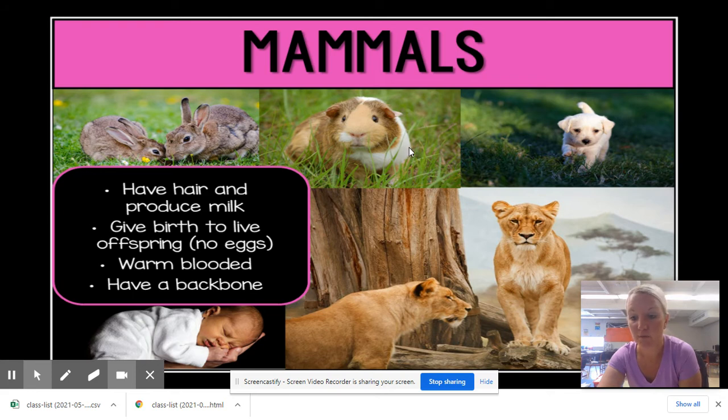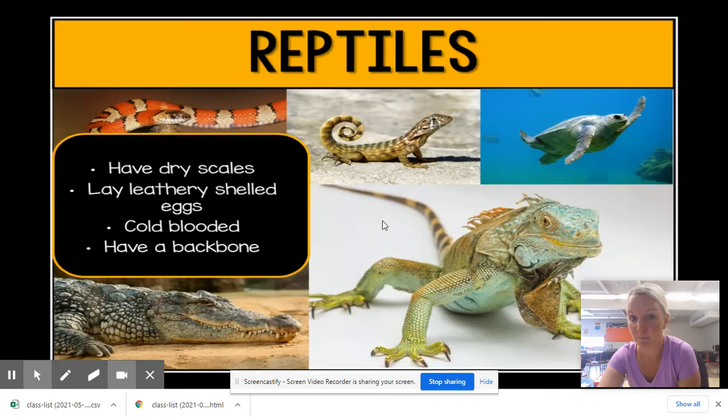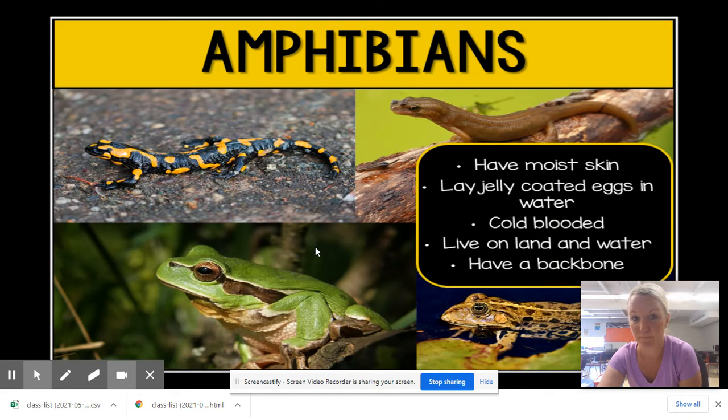One type of animal, okay, this is a vertebrate, are mammals. Remember, they have hair, produce milk, and give birth; they don't actually lay eggs. Mammals are all warm-blooded and most importantly have that backbone. Another type of animal we read about are reptiles. They have dry scales. They lay leathery shelled eggs. They are cold-blooded, and another type of vertebrate having a backbone.